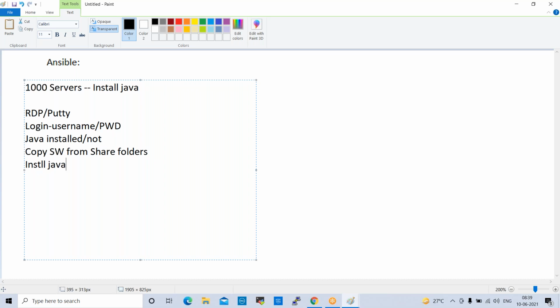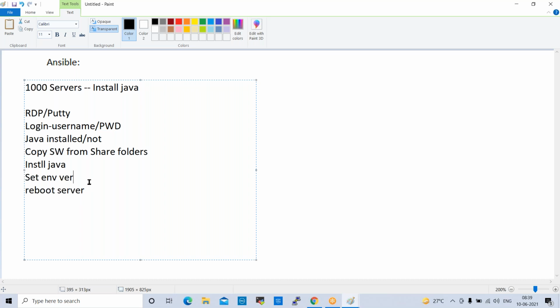Once we install Java, we need to set environment variables, because without setting environment variables, Java will not work properly. Once we set the environment variables, finally we need to reboot the server. Reboot means restart. So these are the steps we need to follow to deploy Java on a single server.